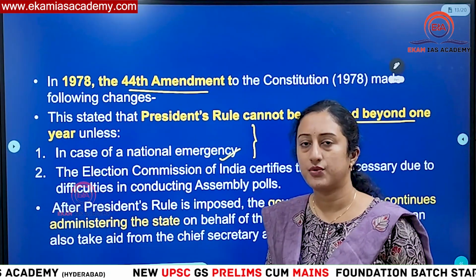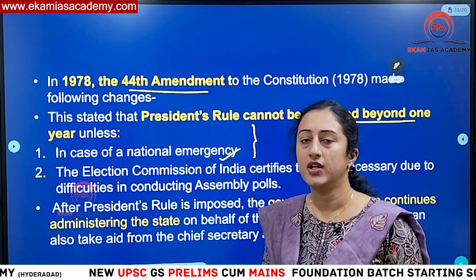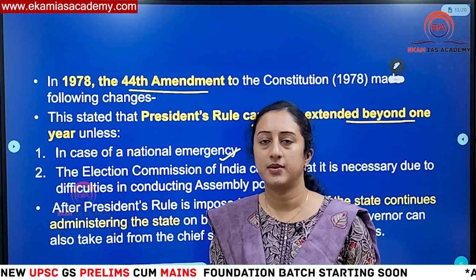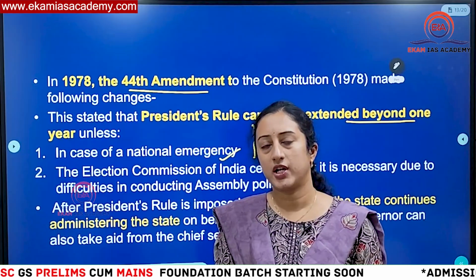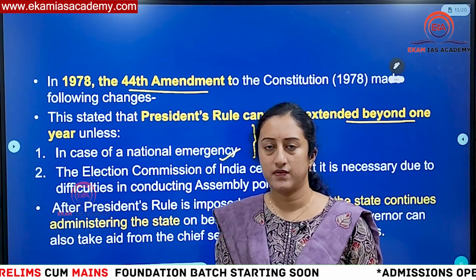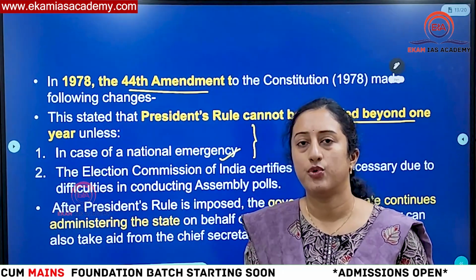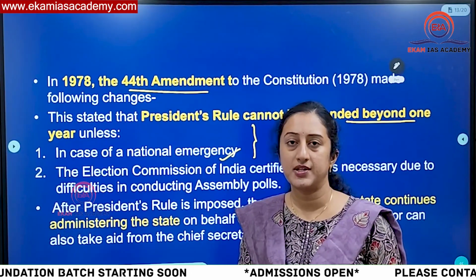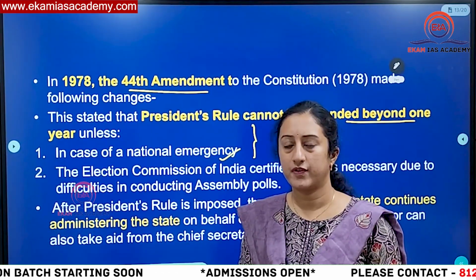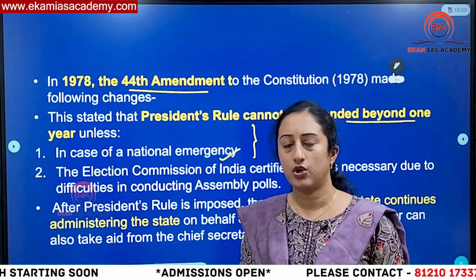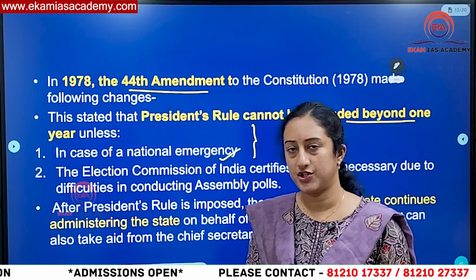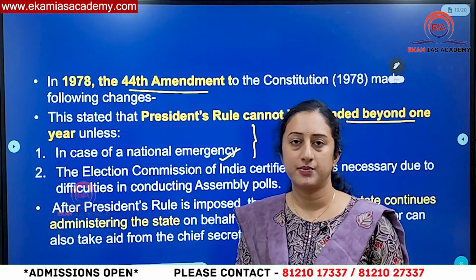So normally you have to remember, with respect to the legislative sphere, the legislative assembly will be kept under suspended animation. That means it can be dissolved or it can be prorogued also. This is one situation where the executive will not have more powers. So who will control the executive, or who will control the government? On behalf of the President of India, the governor will occupy all the positions along with the chief secretary and other officials in the state. He will carry the administration in the state.